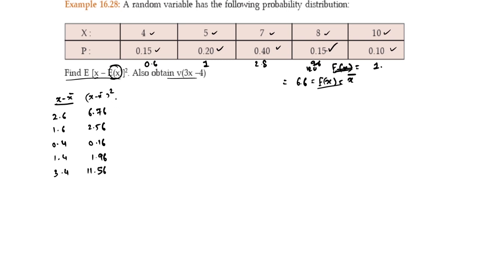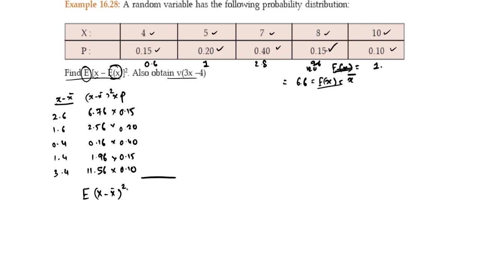This is x minus x bar whole square. I want to find out the expected value of the same, so multiplied by p. What are the probabilities? 0.15, 0.20, 0.40, 0.15, 0.10. This will be nothing but the expected value of x minus x bar whole square.